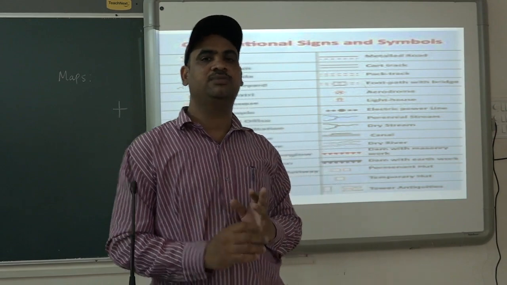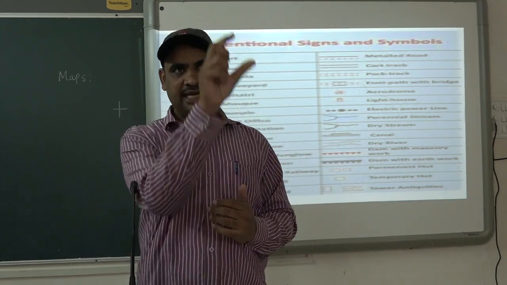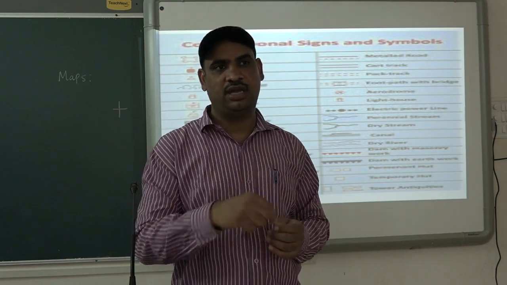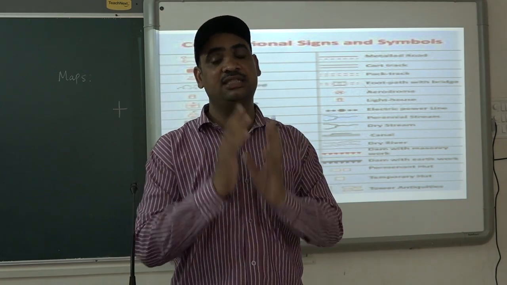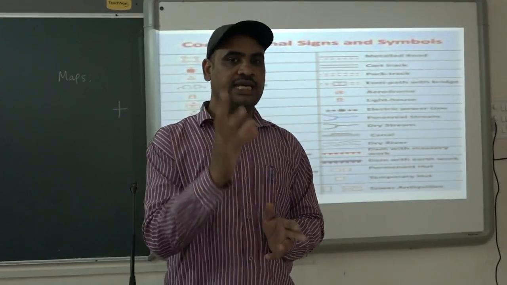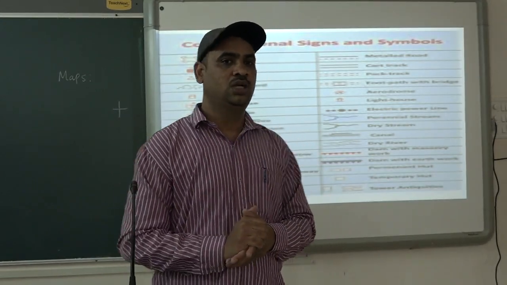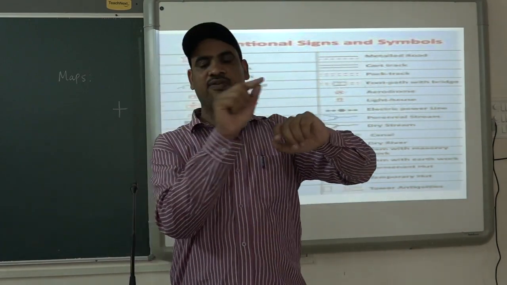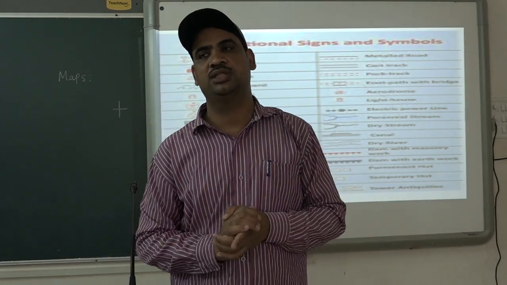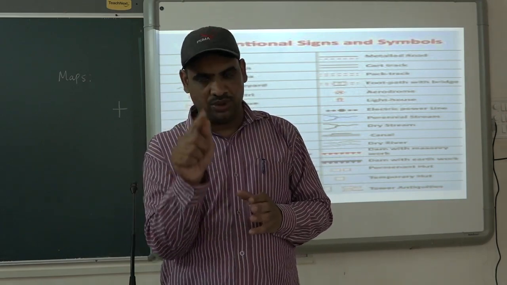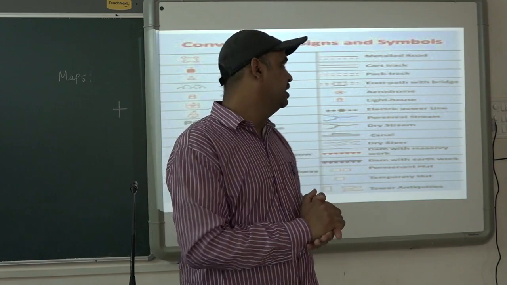For example, if a school is ahead, you must have seen this sign on the road. Then right turn, left turn, signs like these you must have seen on the roads also. So these are conventional signs and symbols. In science, what comes? Lines come. Different lines are there. Border lines: two states' border, two countries' border. That can be shown with the help of lines, which are signs.